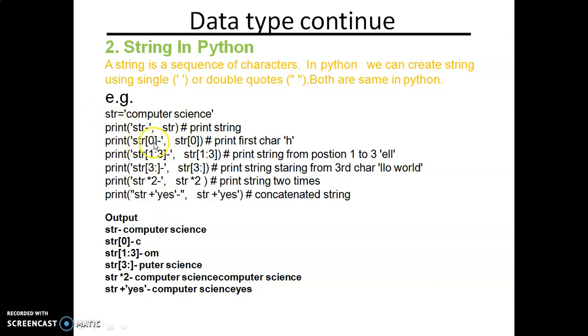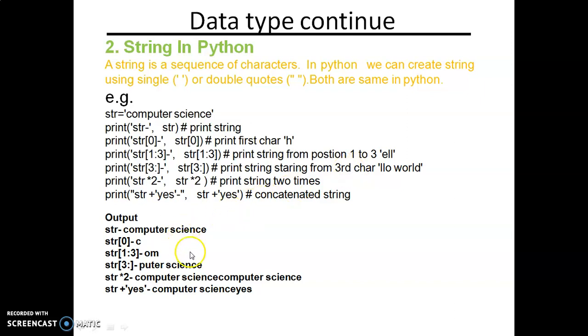Now print str[0]: whatever is at position 0, here C, will be printed. Similarly str[1:4] prints three characters starting from position 1. Okay, sorry, 1 to 3, and minus 1 means counting from the end. str[0:3] prints the string from 0 to 3. And str[3:] prints the string starting from the third character.